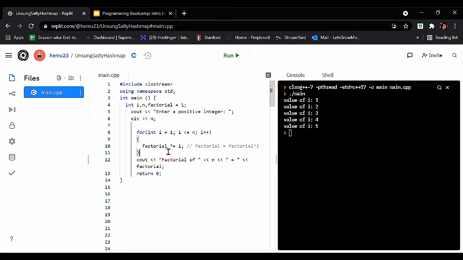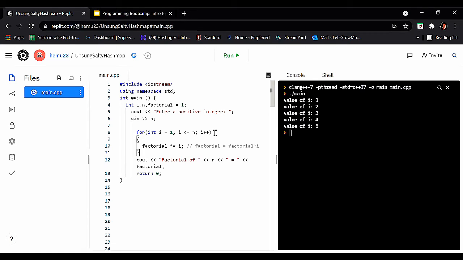Okay, now after that it will move to the update expression, which is i++. What is i++? Increment i by 1. Now what does the value of i become? Here i is equal to 2 now. Again the test expression comes into existence. Here 2 is less than or equal to 5. Yes, so the test expression is true. Now again this code will run and the factorial becomes 2.